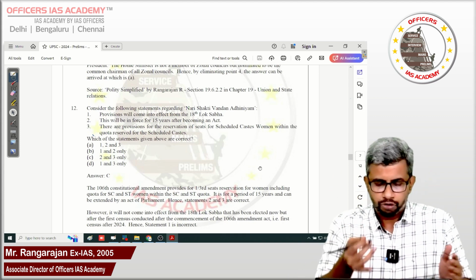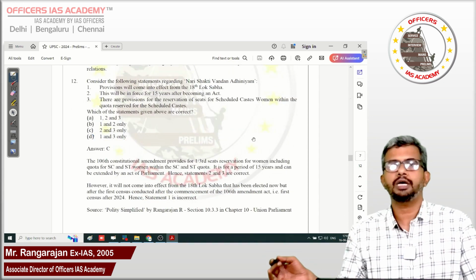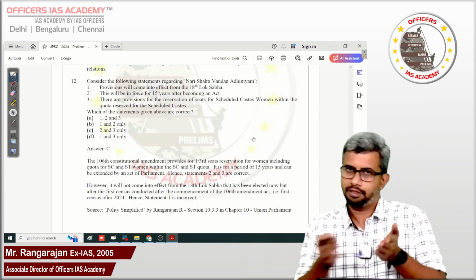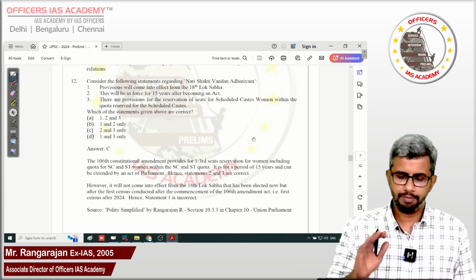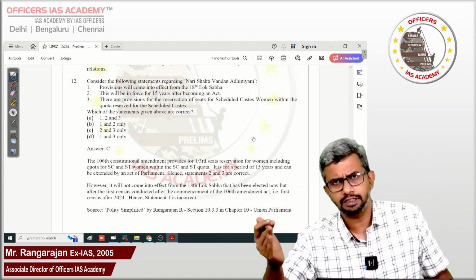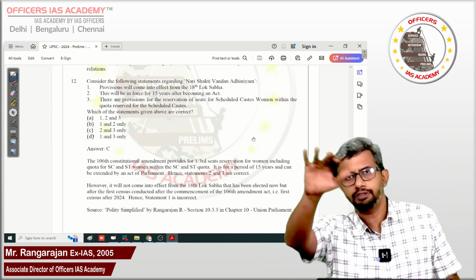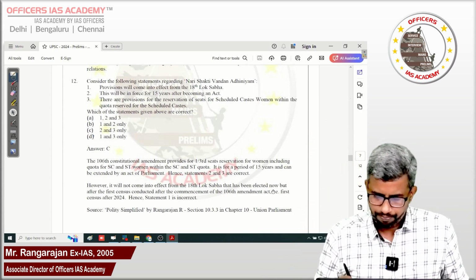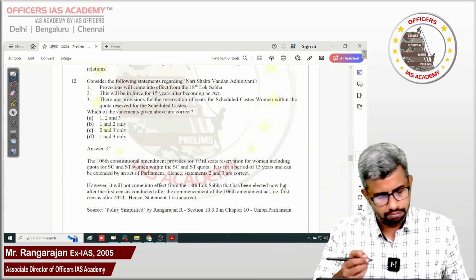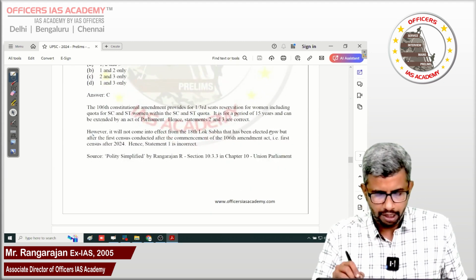Anyways, this has not come into effect in the 18th Lok Sabha. The 18th Lok Sabha is already constituted. It is for 15 years. The second statement is correct. And scheduled caste and scheduled tribe women will also have 1/3 reservation for the seats reserved for scheduled caste and scheduled tribe, right? So the answer is 2 and 3, C.